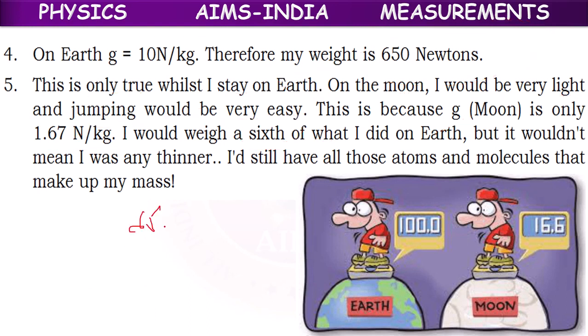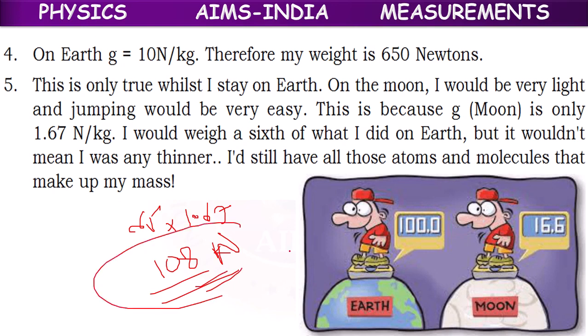So it is 65 into 1.67. We have to multiply 65 into 1.67. What is the approximate answer, children? 65 into 1.67, approximately around 108 newtons will come on the moon. On the earth, 650 newtons. On the moon, 108 newtons.